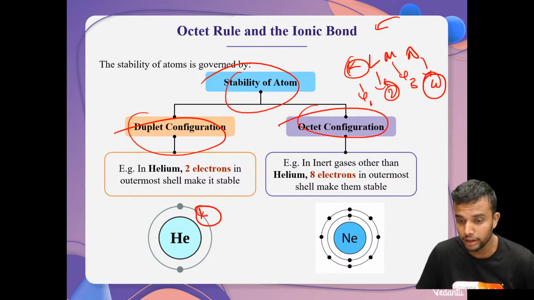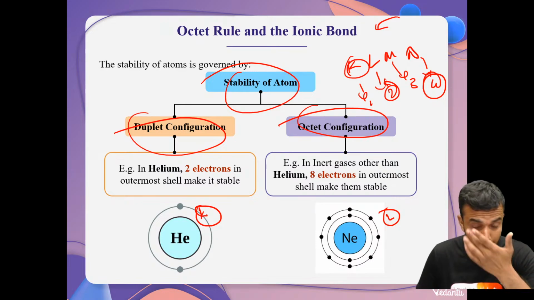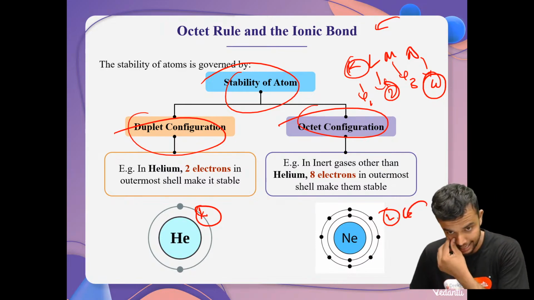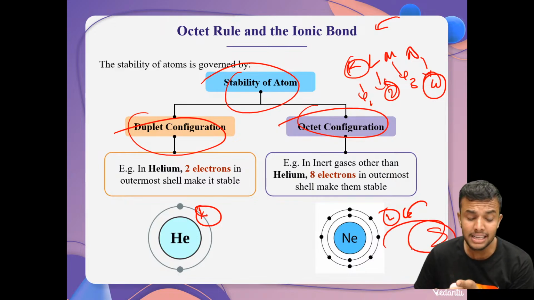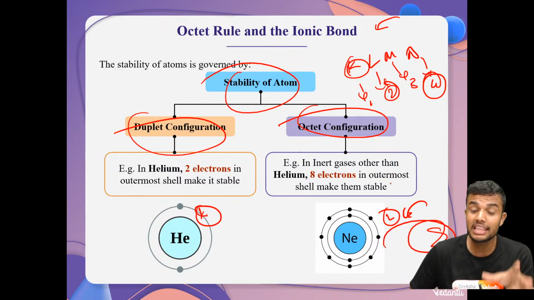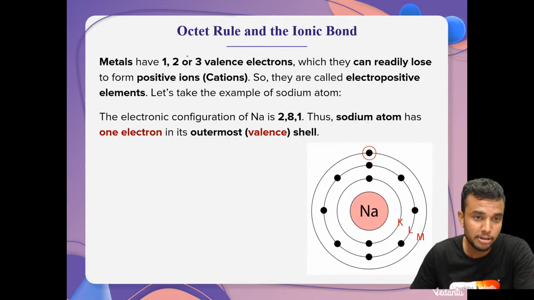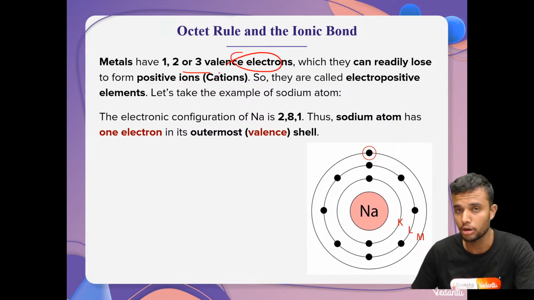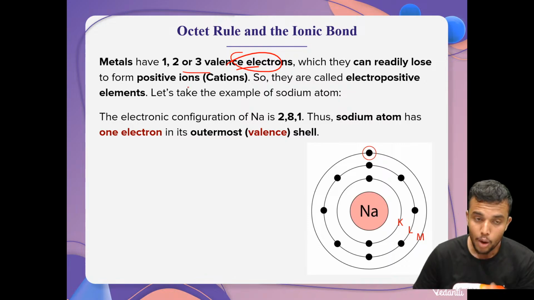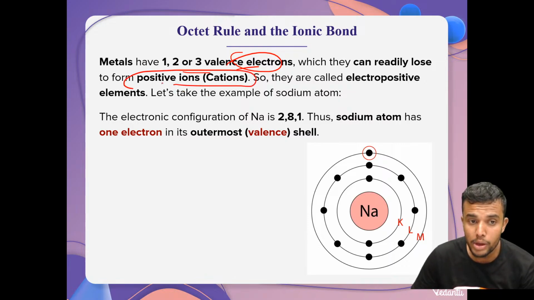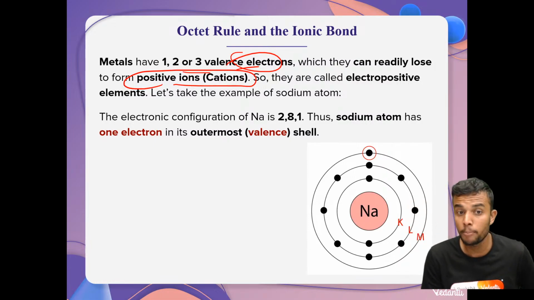This is also octet configuration. After the K shell, all other shells fill totally 8 electrons. If an atom has 8 electrons in its valence shell, which is nothing but the outermost shell, then these types of compounds are called stable. For metals, what happens? Metals have 1, 2, 3 as maximum valence electrons present in them. That's why metals always form positive cations. They always form positive ions.